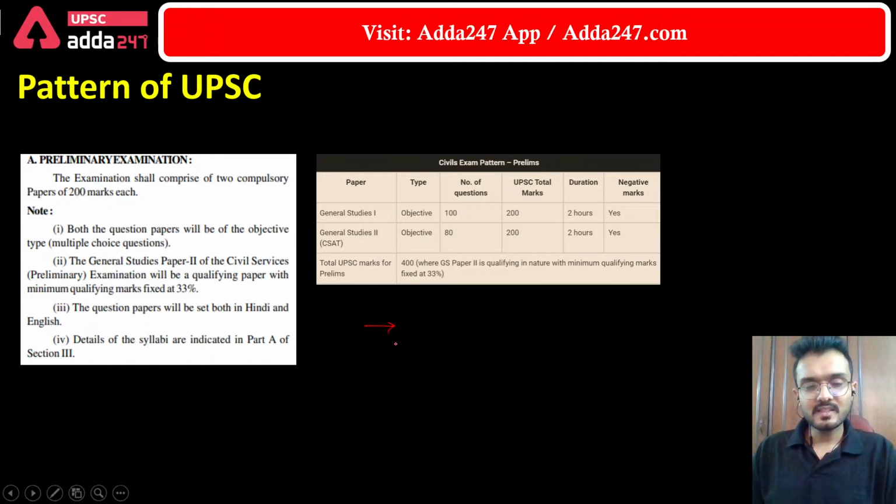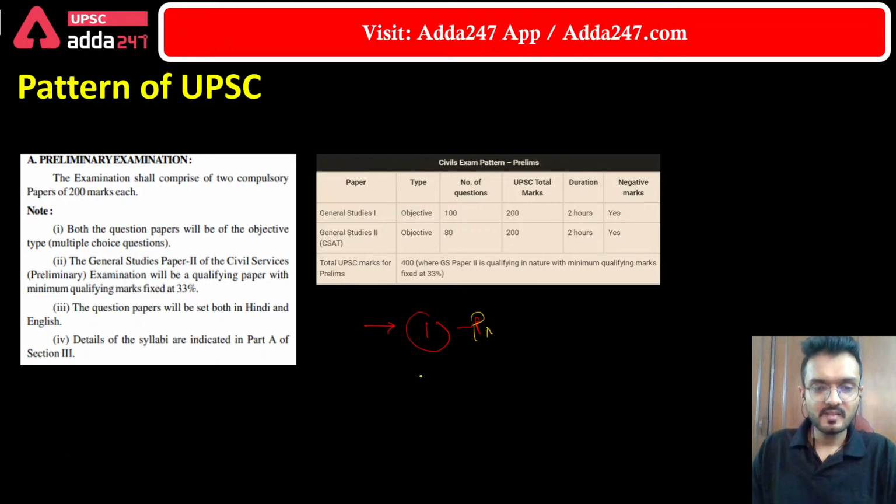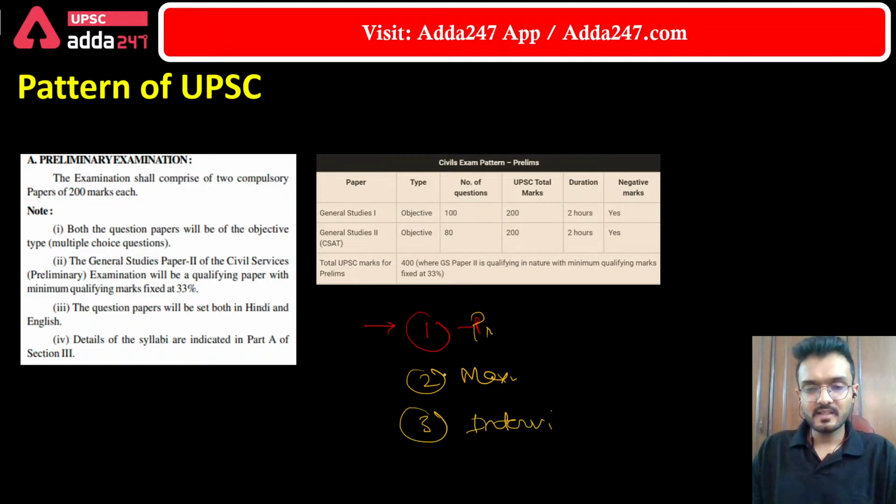The UPSC conducts its examination in 3 stages. The first stage is the preliminary examination. The second stage is the mains examination. And the third stage is the interview. And the candidate has to first clear the prelim examination, and if he clears the prelims, then he moves to the mains examination. And if he clears the mains examination, then the student will move to the interview. So this is the basic pattern of UPSC.